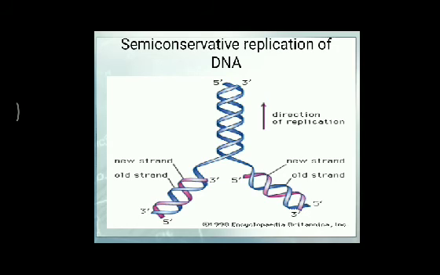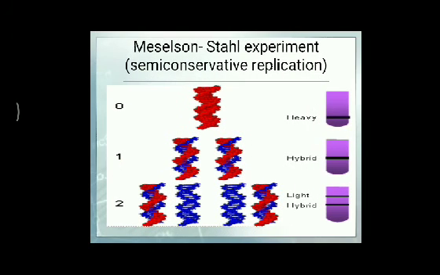The semi-conservative nature of DNA replication was proposed by Watson and Crick and was first experimentally proved by Meselson and Stahl. What was the experiment they did? Now have a look at this one. Matthew Meselson and Franklin Stahl in 1958 made use of isotopes, that is N15 isotopes, for determining the semi-conservative nature of DNA replication.